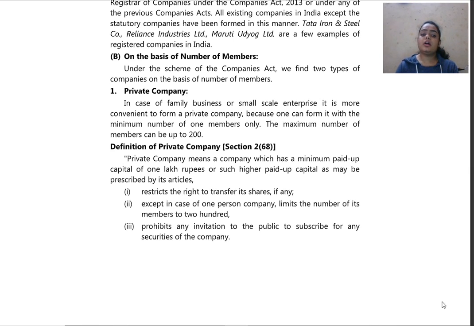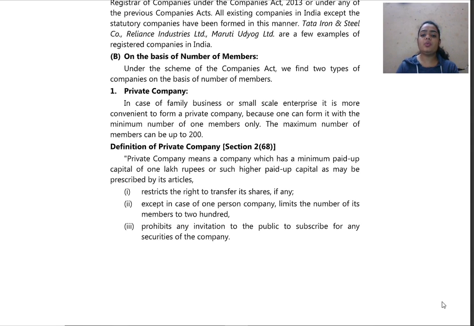Then next, except in one person company. So one person company, we shall be studying in detail further. I will explain you at that time what this means. And in private company we shall have number of members up to 200 only. That is maximum 200 members. After that it shall not have members.